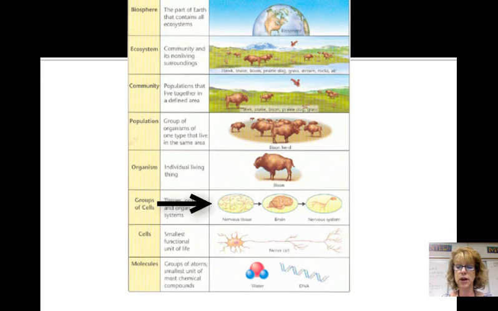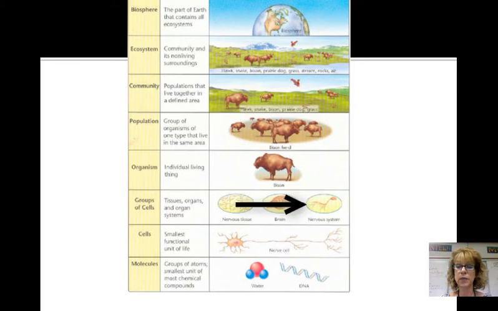Tissue is an integrated group of cells with a common structure and function. An example would be the plant epidermis, nerve tissue. An organ is a specialized center of body function composed of several different types of tissues. A leaf is an organ. A liver is an organ. The brain is an organ.